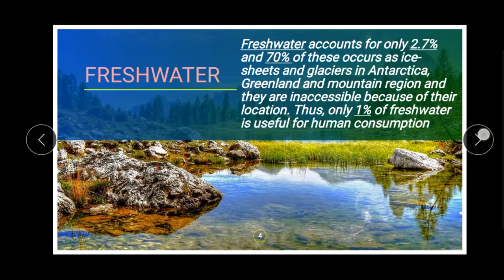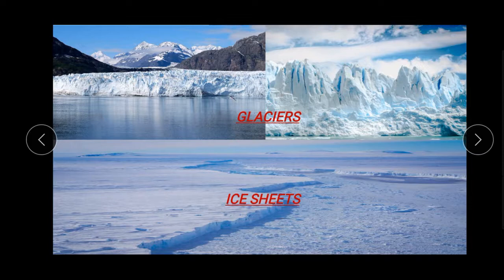Okay, children? I told you about ice sheets and glaciers, right? So look at this picture. This is an ice sheet, like this. Then this is a glacier, like an ice mountain. Okay, children? We cannot consume these immediately, right? Because they are frozen. Only if they melt can we use them, right?